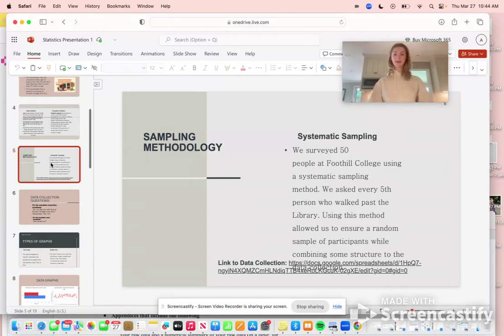So we used a systematic sampling method where we surveyed 50 people at Foothill College. We asked every fifth person who walked past the library. Using this method allowed us to ensure a random sample of participants while combining some structure to the data collection. And below is just a link to the data collection.